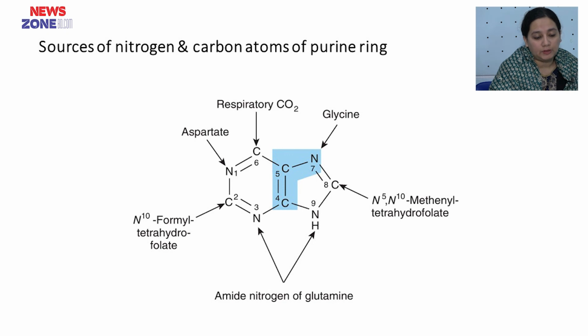Number 6 carbon comes from respiratory carbon dioxide, and numbers 4, 5 carbon and number 7 nitrogen come from glycine, and number 8 carbon comes from N5,N10 methenyl tetrahydrofolate. This picture is very important for your written examination.